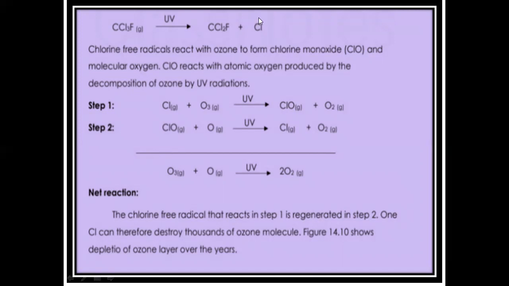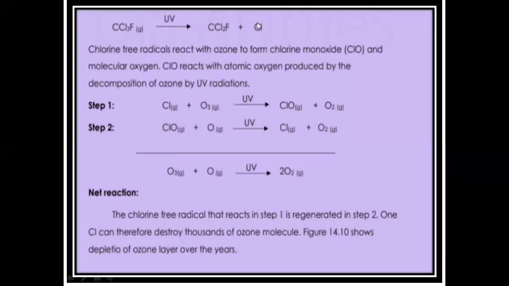It is called a radical because atomic chlorine has 7 electrons in the outermost shell. If you remember, in grade 9 I told you that if an atom contains an odd number of electrons, it is called a radical.